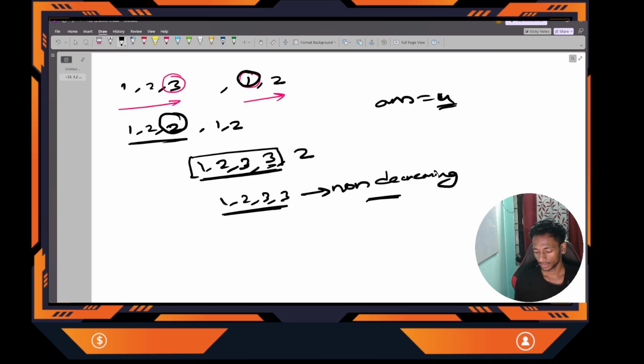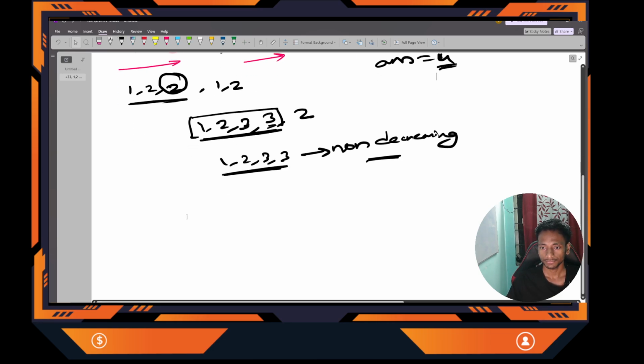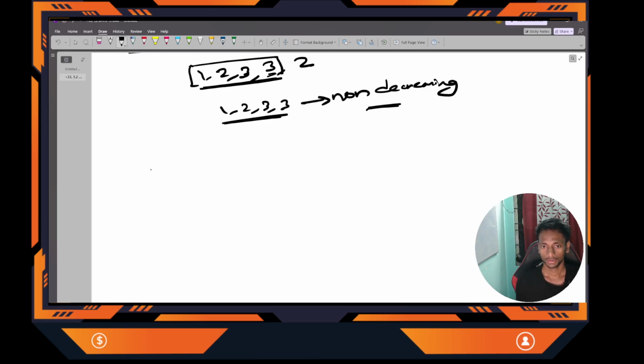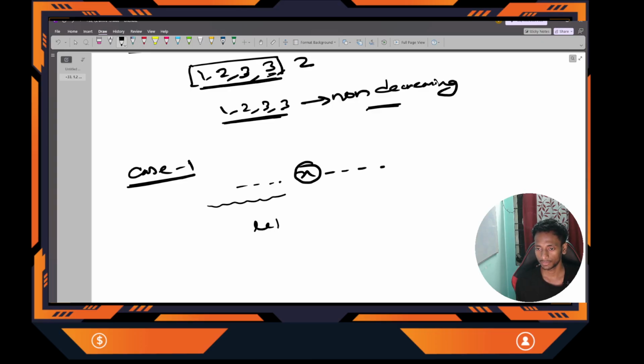So what are the cases where I can replace? Case 1 is possible that after replacing, suppose we have some element here and some element on the right side also. After replacing this element x by something, suppose y, it is possible that the length on the left will increase by 1.